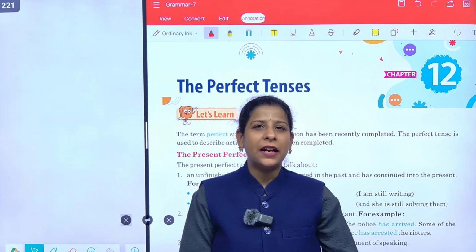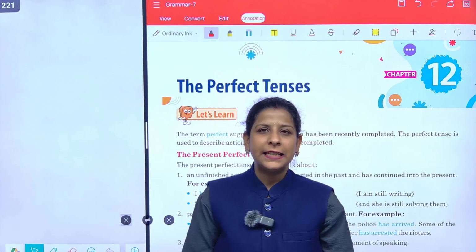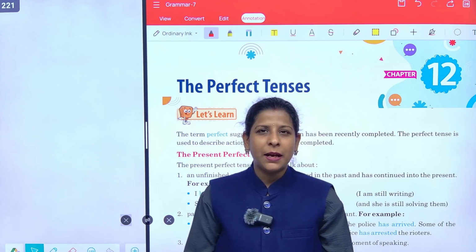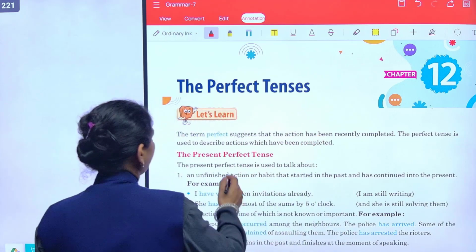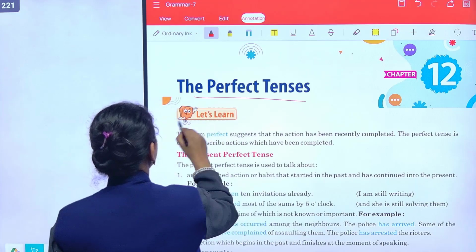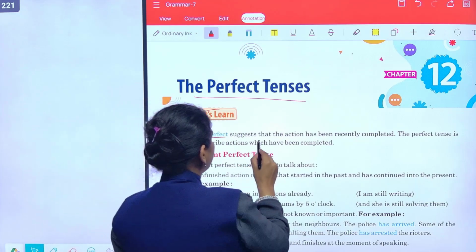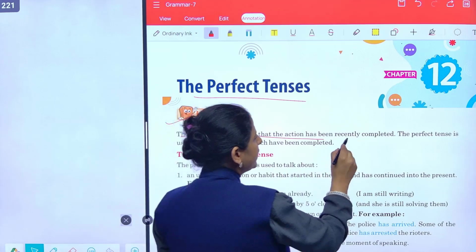Everyone, so today we will start a new chapter, and the name of the chapter is the perfect tense. Let's begin the chapter. Chapter 12, the perfect tenses. Let's learn. Term perfect suggest करता है कि action that has been recently completed.